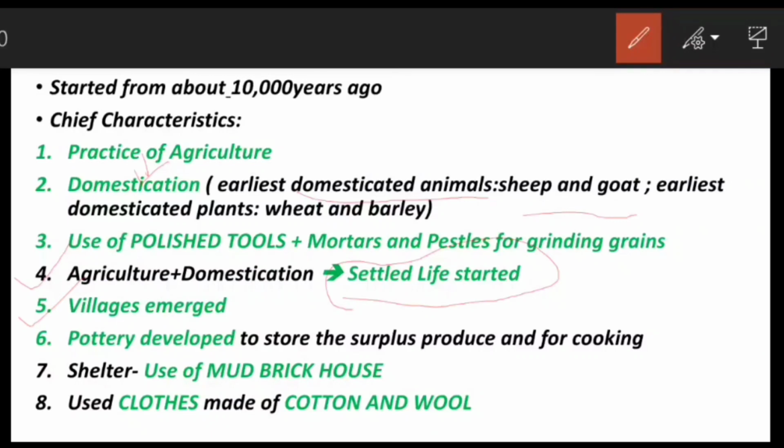The tools used during this period were polished in nature. Mortars and pestles were also used. Now as they were doing agriculture, they needed something to store those grains, and also something for cooking those grains.